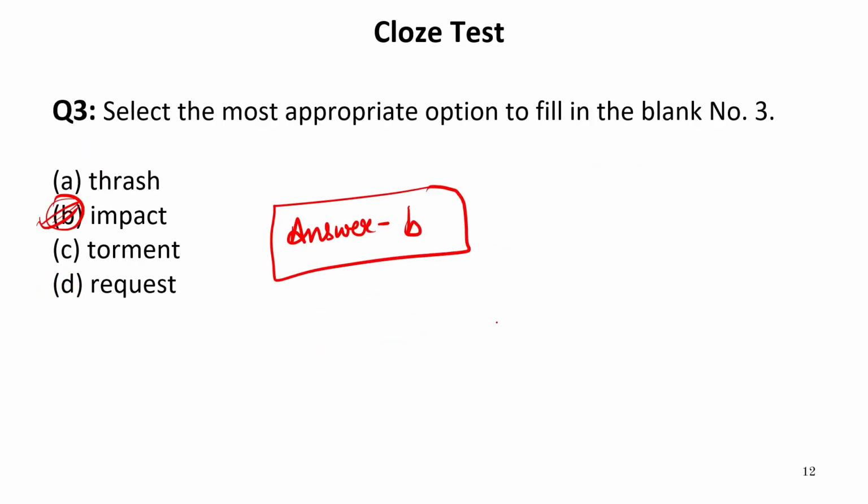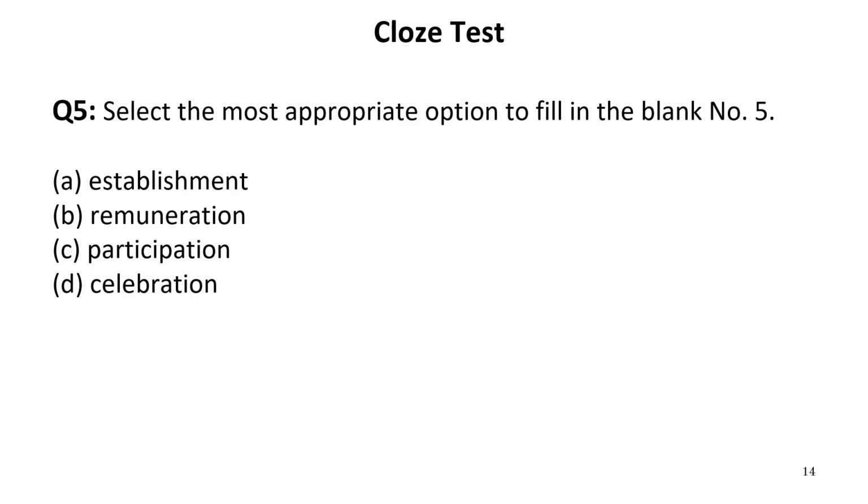Now the options: establishment, remuneration refers to salary. Participation, now one who participates in something, in games, in sports, in contests. Celebration is the celebration of a party, to enjoy the party, that is celebration. So the correct suitable word to be filled over here is C, that is participation. So our answer is C, that is participation.